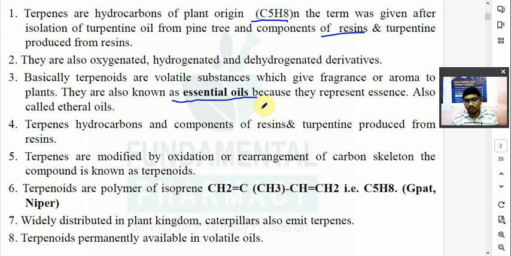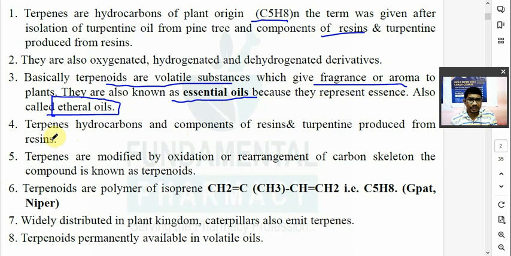तुलसी का एक smell आएगा आपको. If you are smelling a tulsi leaf, you will get a particular type of smell due to eugenol. What is that eugenol? It is a terpenoid. Basically, terpenoids are the volatile substances which give plant aroma. So the smell or the fragrance or the aroma of the plant is because of the terpenoids, and that's why they are known as essential oil, as they represent the essence of the plant. They are also known as ethereal oil. So volatile oil, essential oil, aroma, essence, or ethereal oil, all are synonyms.